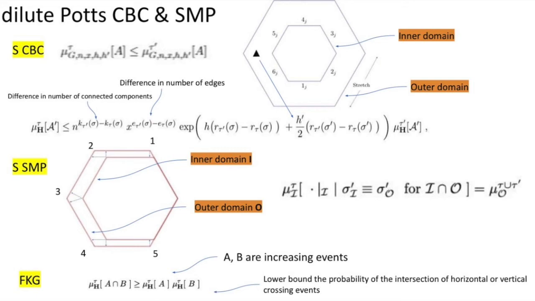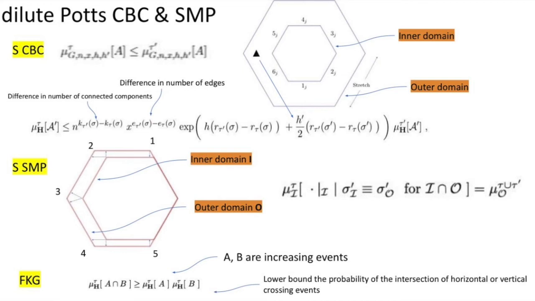If we have one inner domain here whose 6 sides are labeled from the hexagon, we can obtain an outer domain by dilating one of the sides to obtain a slightly larger volume and our weak infinite volume limit. And the impact of a single monochromatically colored triangle is felt by the second external field H prime, in addition to a difference in the number of edges and a difference in the number of connected components.